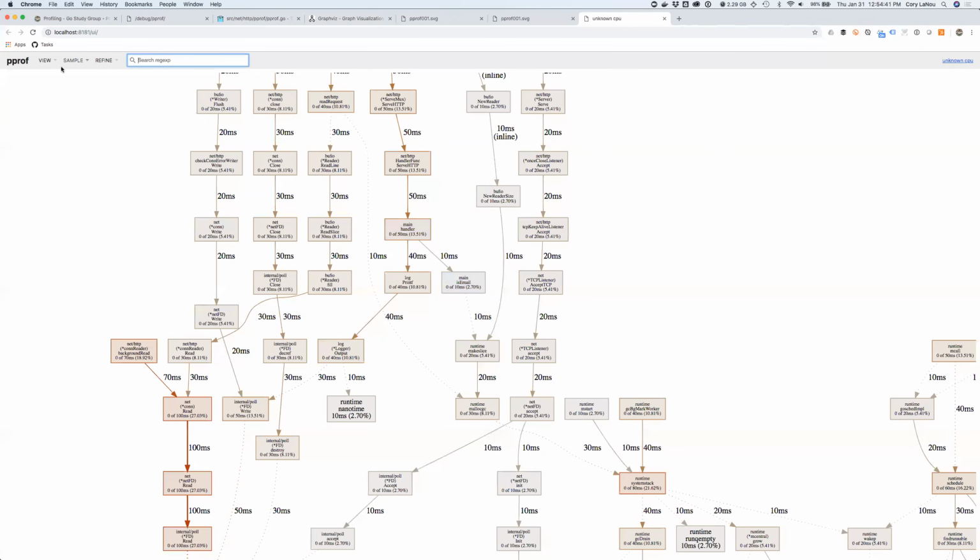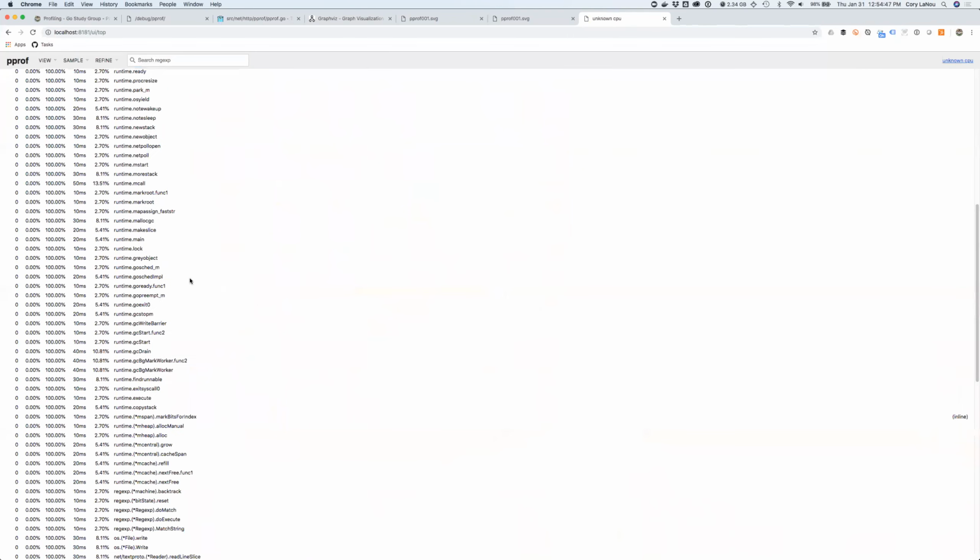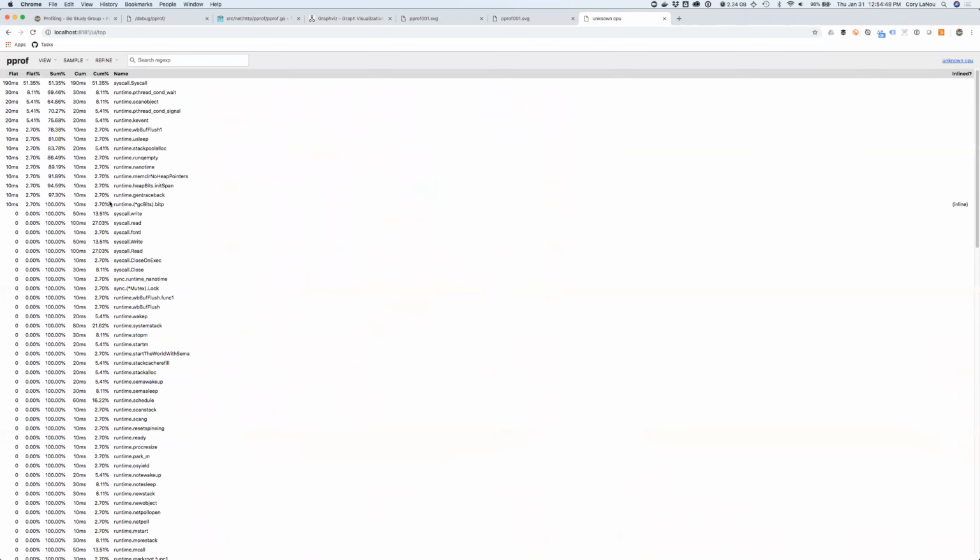You have different views over here at this point. So if I want to see my top from here, I can do that. So I can spit out my top. And this one gives me quite a bit more at this point, so I can go down and take a look at it. Now, it's not an interactive pprof, right? Like I can't list a command. But here's what this gets me. This is the best part. This gets me my flame graph. And technically, this is an icicle graph. It's upside down. Somebody at Google decided one day they didn't want to do flame graphs anymore.